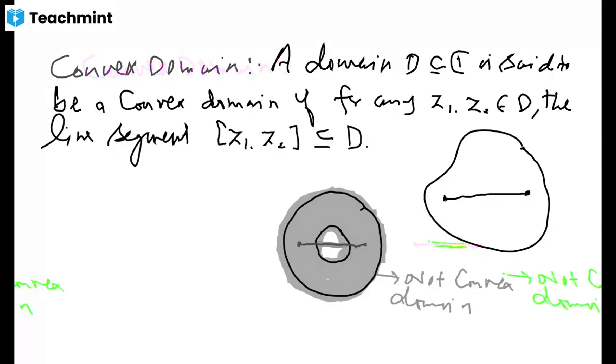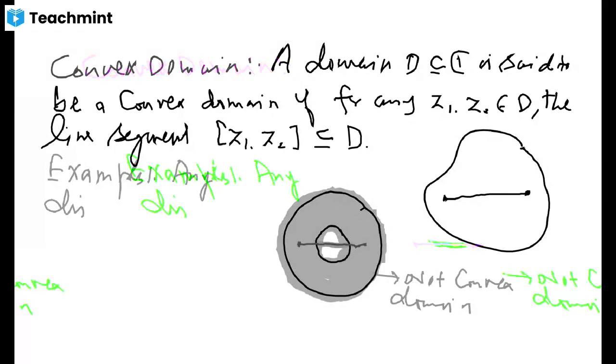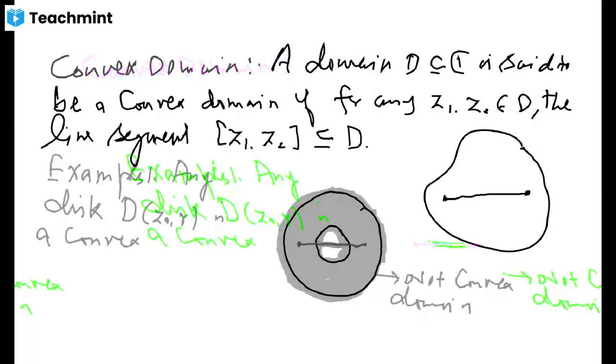Some examples that you can verify: any disk, whether open or closed, with center and radius r, is a convex domain. But since we are talking about domains, it needs to be open. You can verify it, it's not a difficult task. You just have to see that the line segment joining any two points inside this disk is again inside the disk.